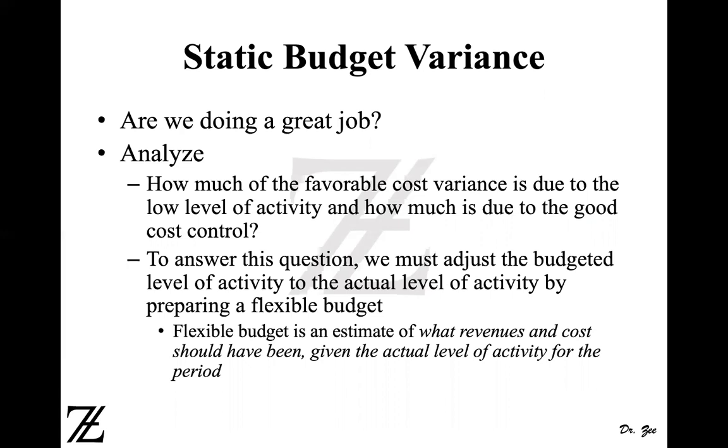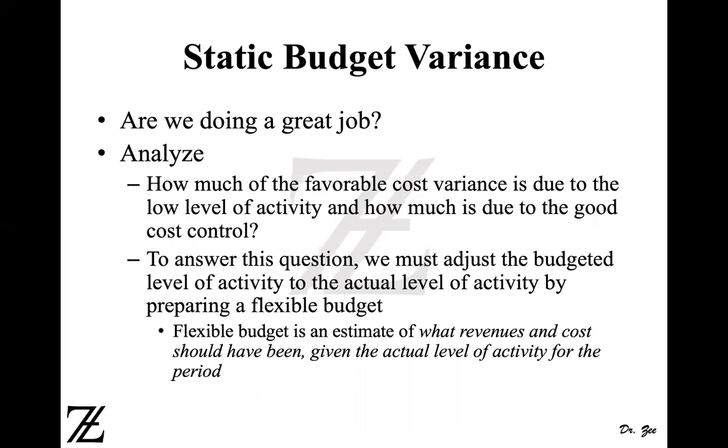Or is it because we have good cost control, meaning the material cost that we incurred was less, not because we produced fewer units, but because we probably have good negotiation skill and got a great price, or we were more efficient and didn't break as much material, due to which we have a saving, and that's why we have a good variance. So how do we figure out whether a favorable variance is due to the lower level of activity or good cost control?